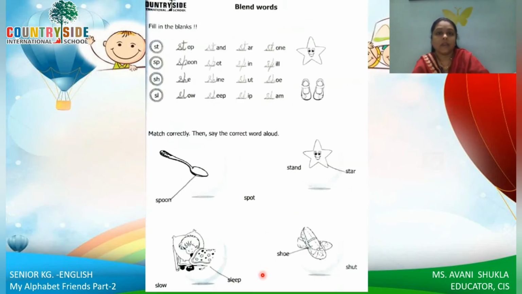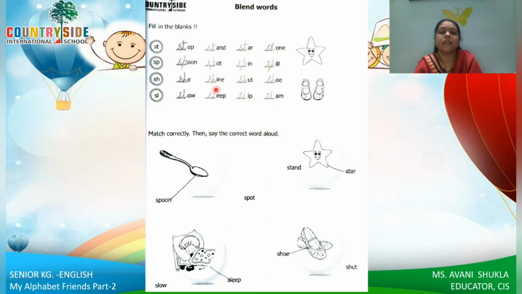Glad. Then here we have fill in the blanks, right? So here these all are st words. So you have to write st, st, st everywhere. But speak and then write. St, st, st, st like that. Then sp, sp. Sh, sl. So st: stop, stand, star, stone.